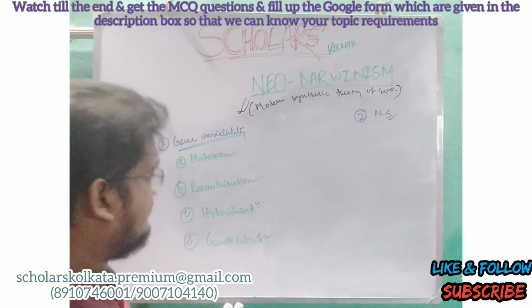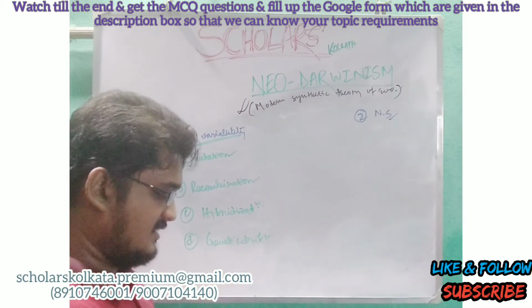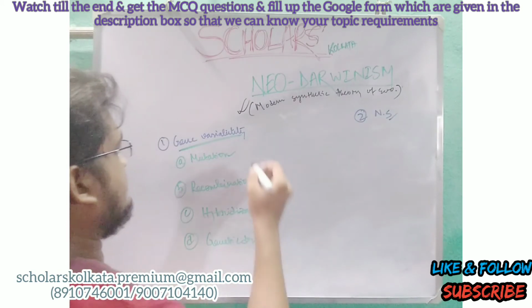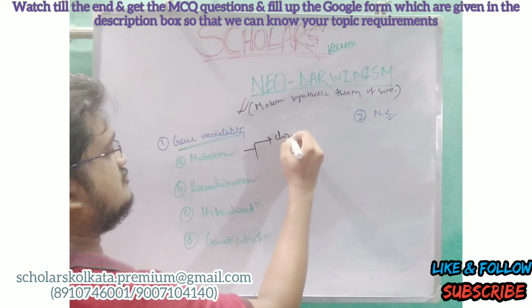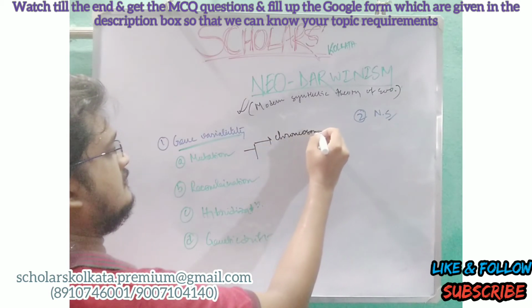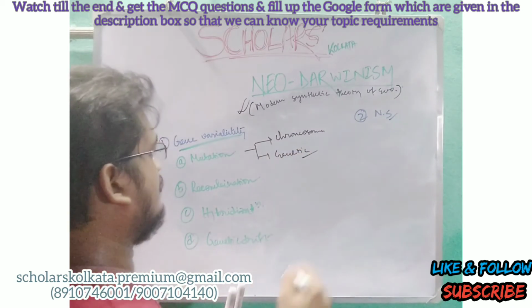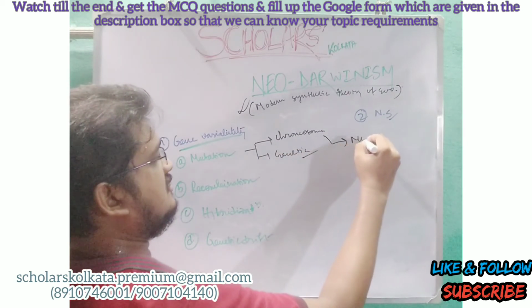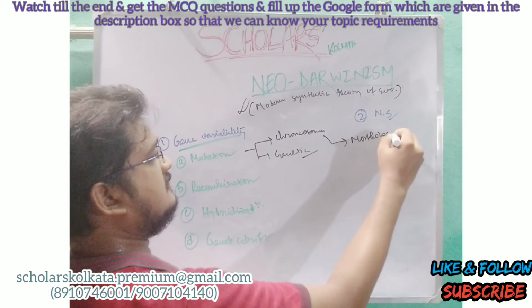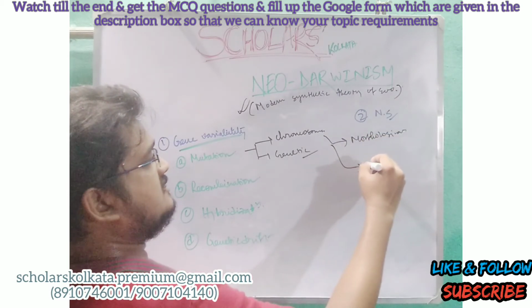So at first, the mutation. The mutation has two types. One is chromosomal and the other one is genetic. And the chromosomal has also two types, called morphological and numeric.